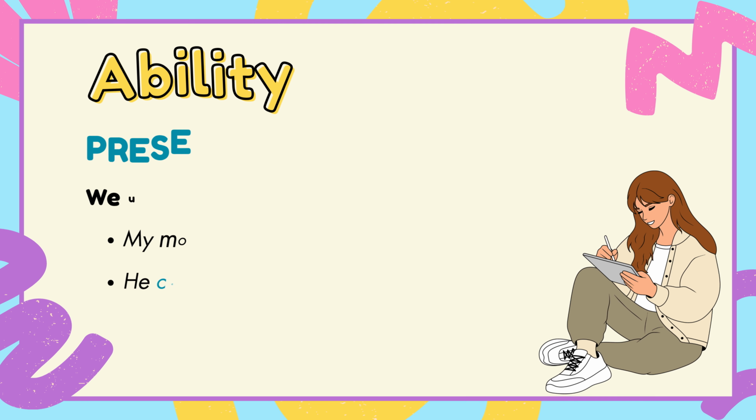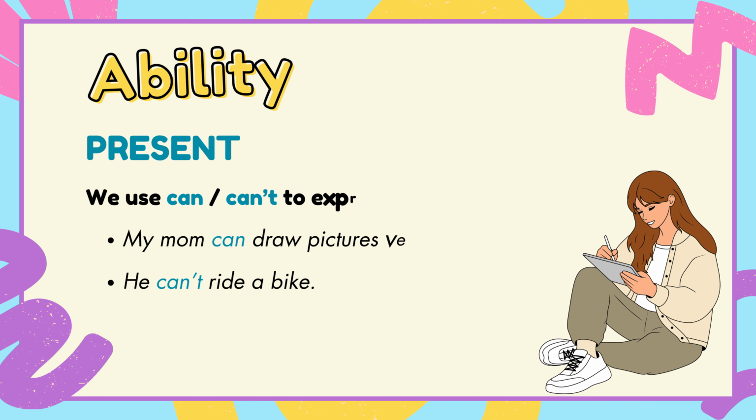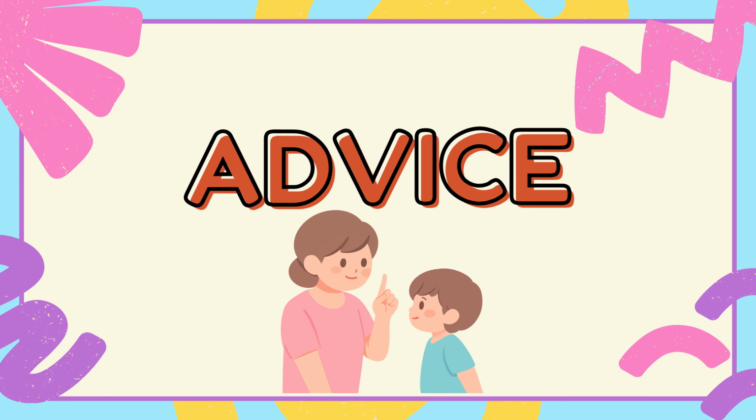To express ability in the present, we use can or can't. For example, my mom can draw pictures very well. He can't ride a bike.